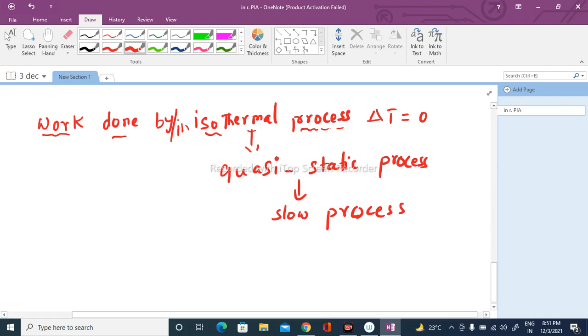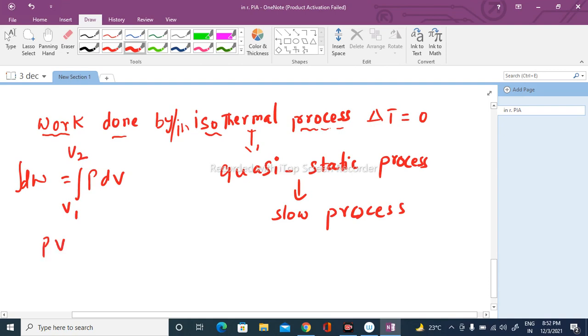We know that work done in the case of a gas, dW, is given by the expression PdV. So if I integrate this expression between the initial state, which is V1, to V2, I'll get the work done.